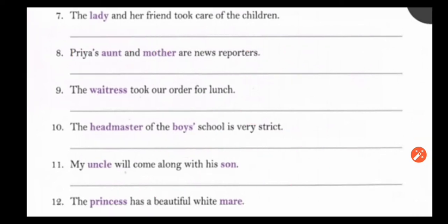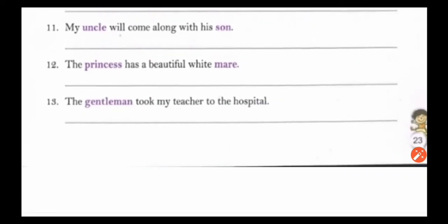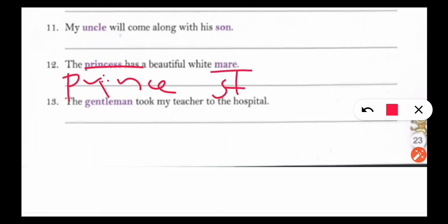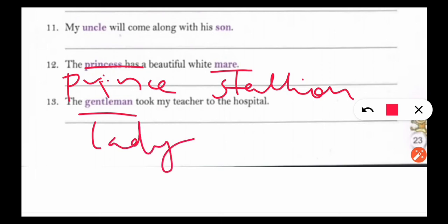Next one, the princess has a beautiful white mare. In place of princess we will write here prince, and has a beautiful mare. In place of mare we will write stallion. The gentleman took my teacher to the hospital. So in place of gentleman we will write here lady.